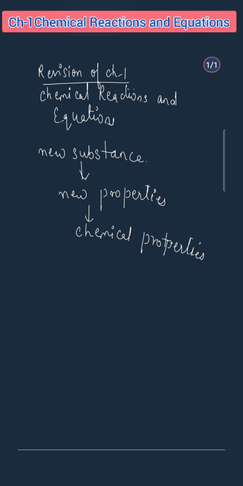Now we know that the process by which one or more substances transform into new substances is known as a chemical reaction. We can define the chemical reaction as the process by which one or more substances transform into new substances.